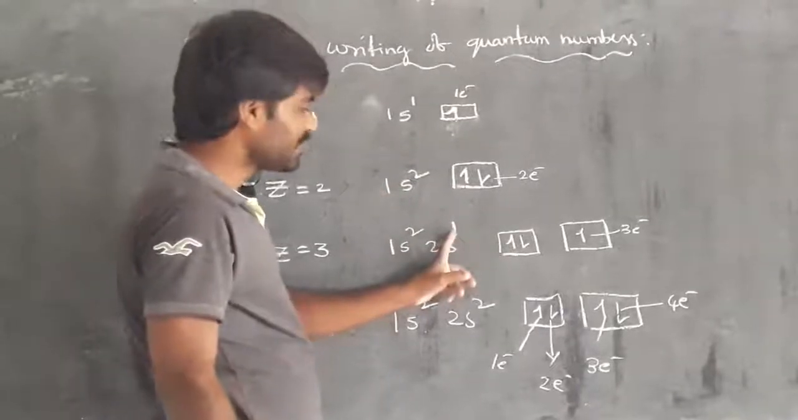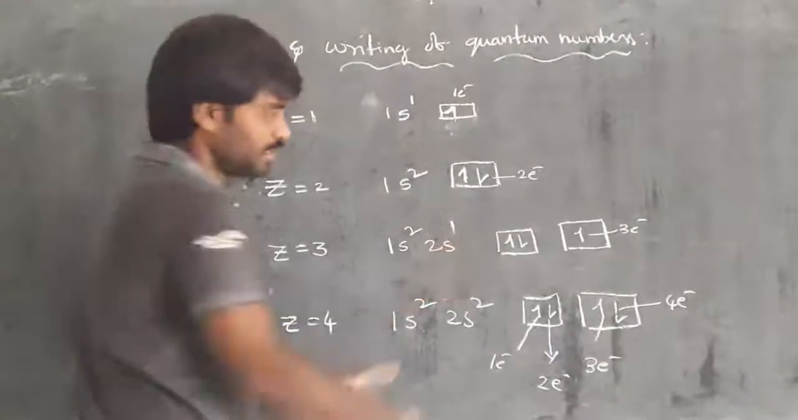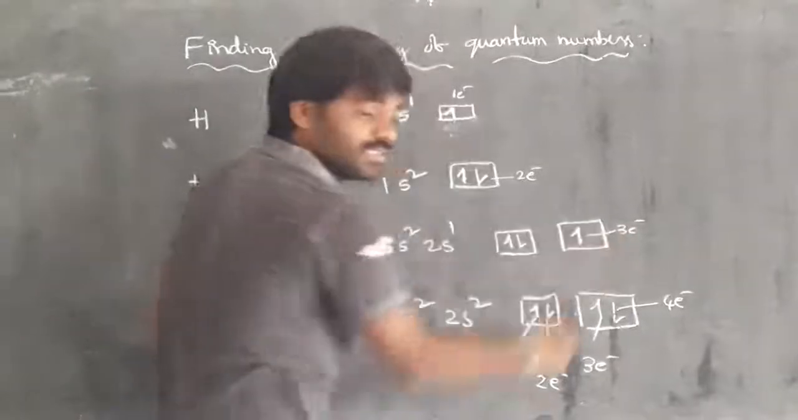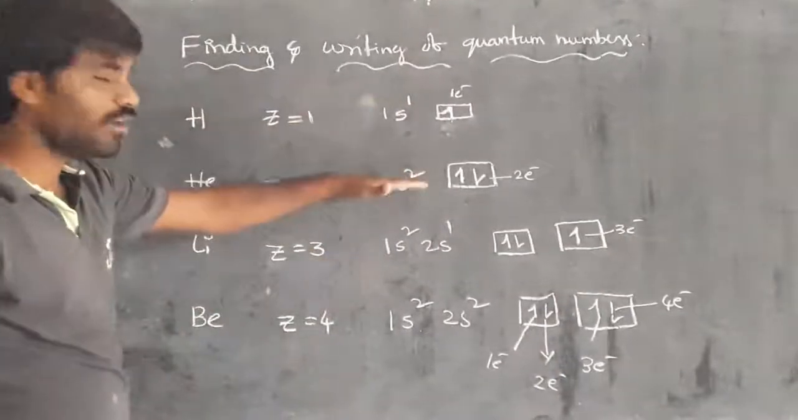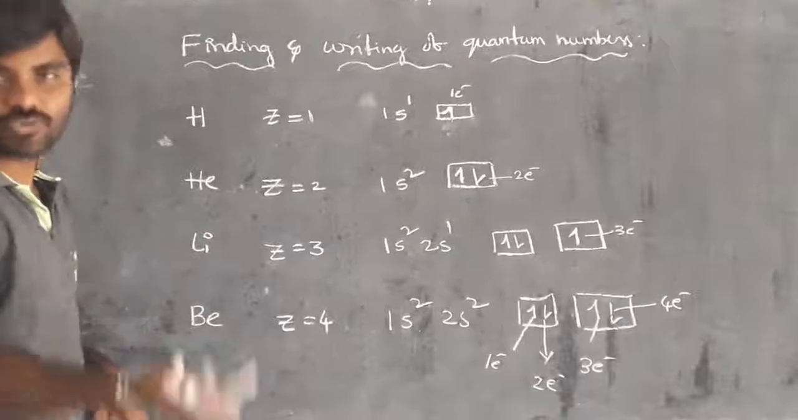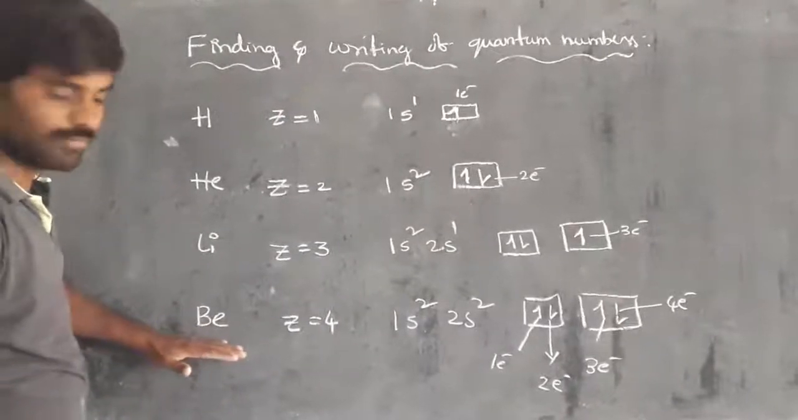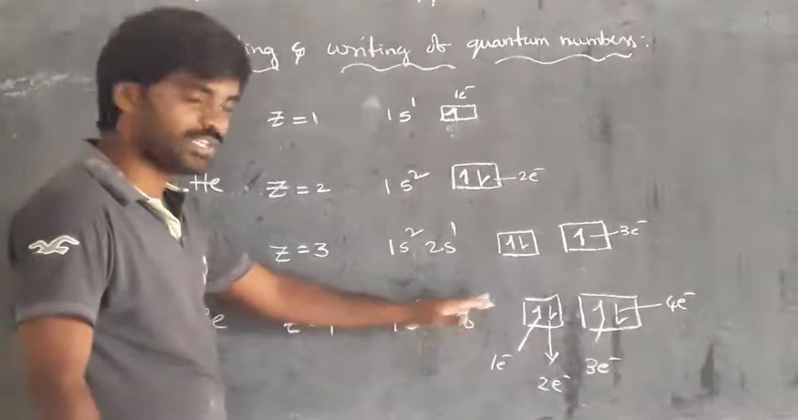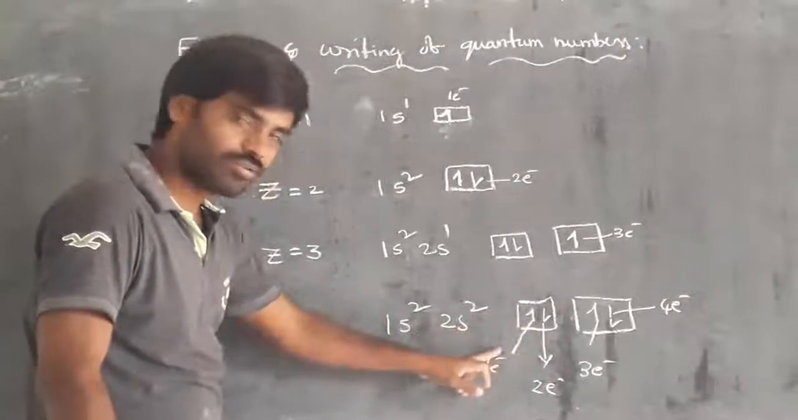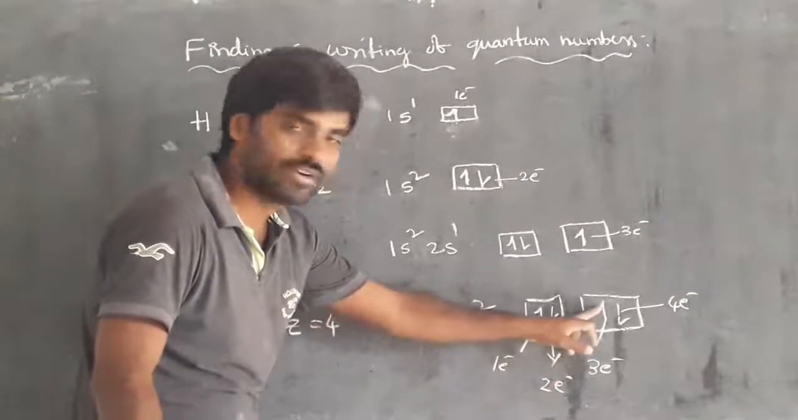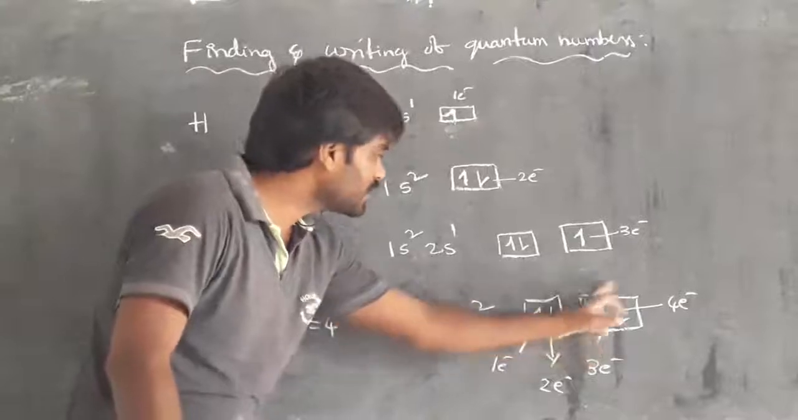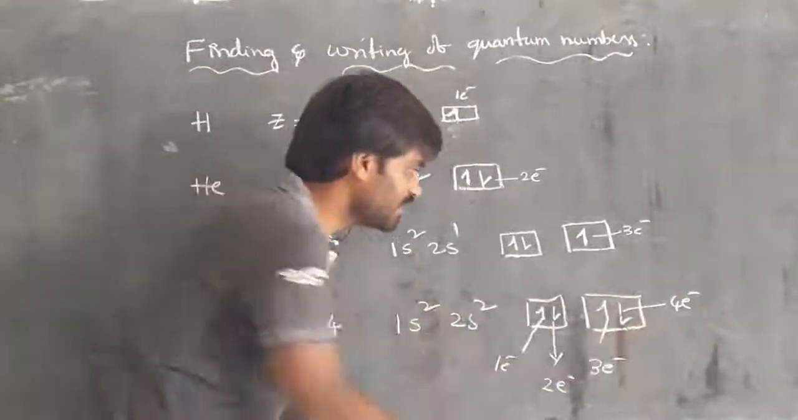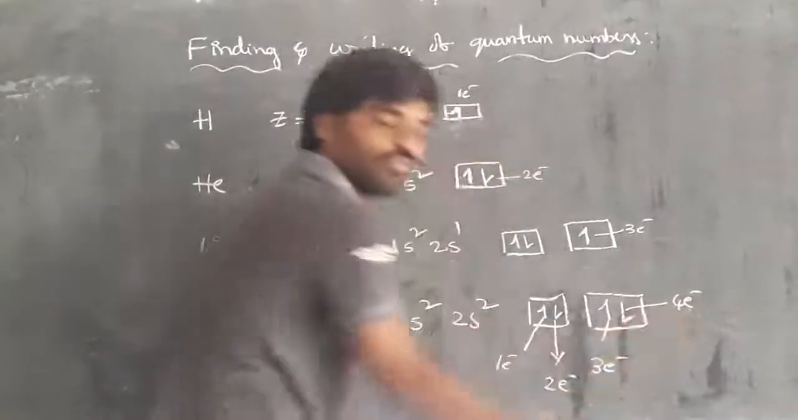Then the third electron is present where? In 2s. So this is present in clockwise. And from this knowledge we can easily write the next one. So I am taking here beryllium. The configuration is 1s2, 2s2. Already this is the first electron, this is the second electron, this is the third electron. Then in the 2s orbital, the electron with anti-clockwise is the fourth electron.